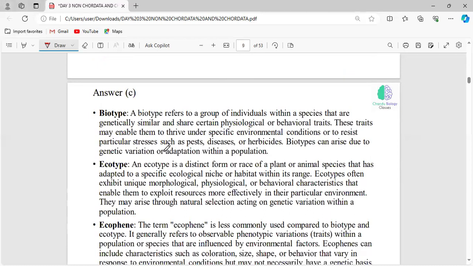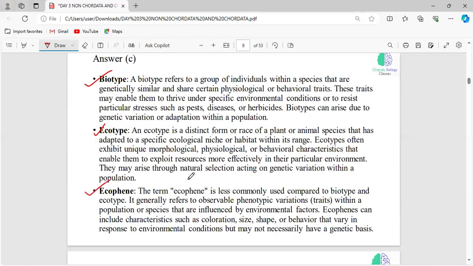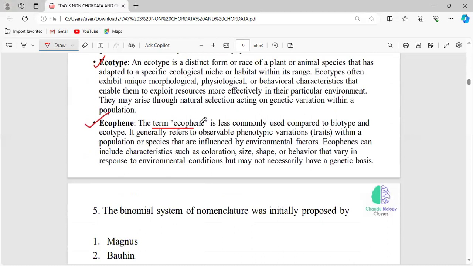Okay, you have to understand what is biotype, what is ecotype, what is ecophene. See, the term ecophene is less commonly used compared to biotype and ecotype. And generally, what is ecophene? It is the phenotypic variation within a population or a species. Phenotypic variations mean morphological characteristics. They are comparing the morphological characters with other species. And those variations are mainly influenced by environmental factors. Due to the environment, they are affecting the color, size, shape, or even their behavior.